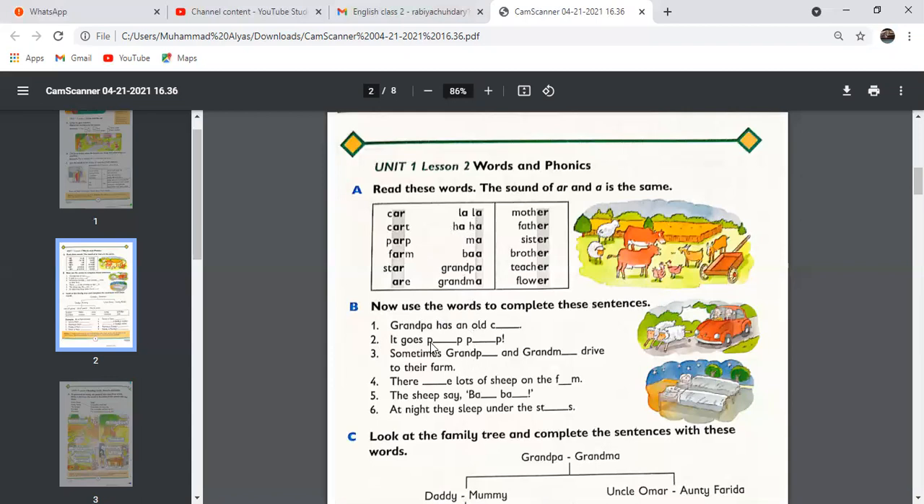You have to use the words in the box to complete these sentences. Number 1: grandpa has an old car. Grandpa has an old car. You have to write AR here, car.